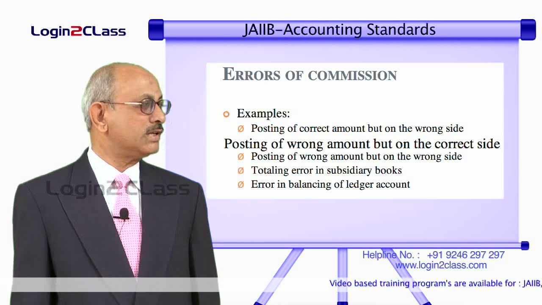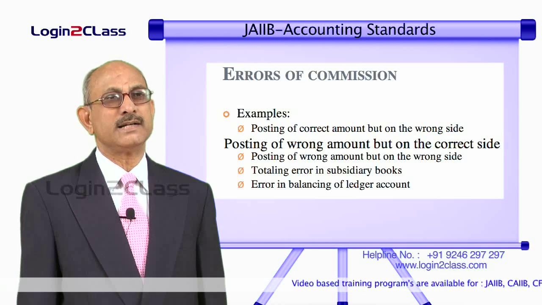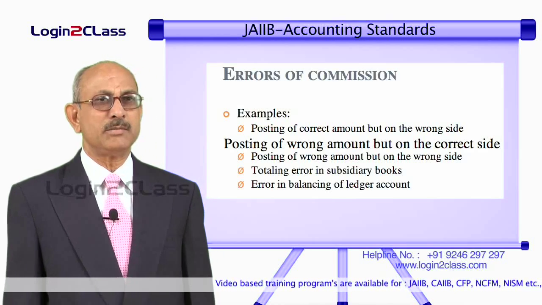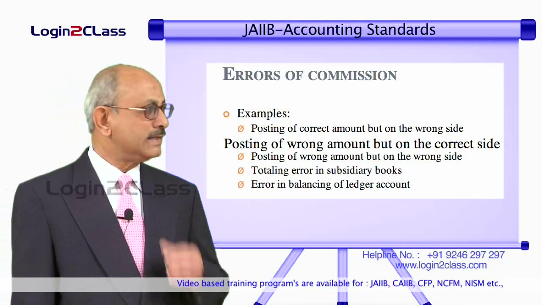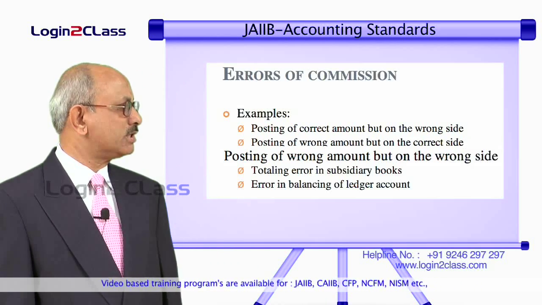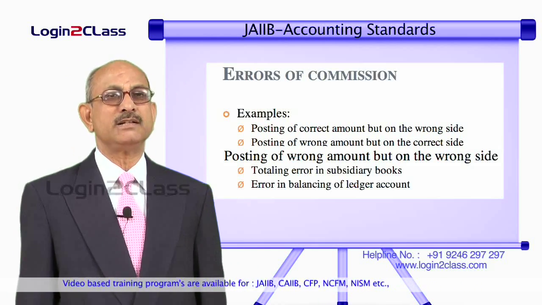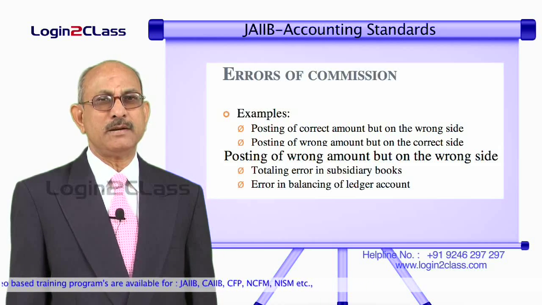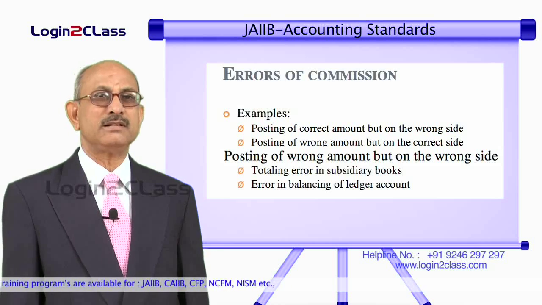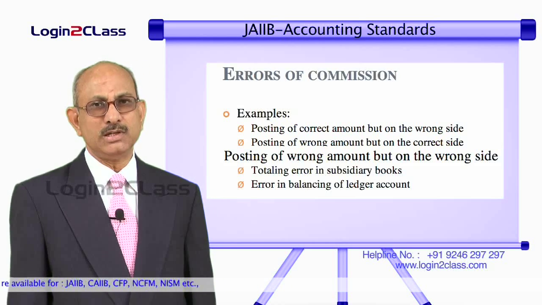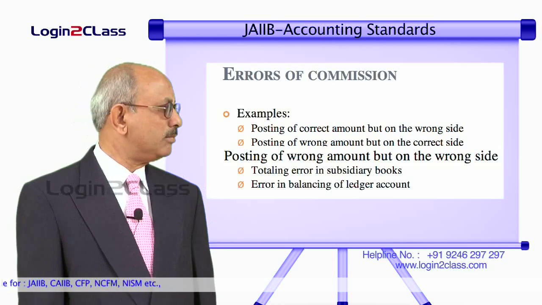And second is posting of wrong amount but on the correct side. Instead of crediting a particular amount, you have credited some other amount. That means the side taken is correct, whereas the amount is wrong. Or third example is posting of a wrong amount but on the wrong side. That means instead of crediting an account with certain sum, you are debiting the same account with some other sum. That means both the mistakes are there. That means the side also has changed, but also the amount.